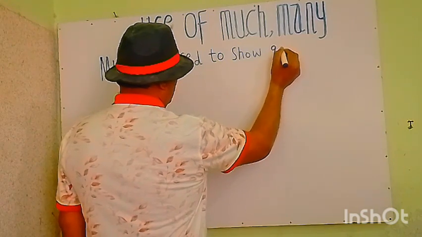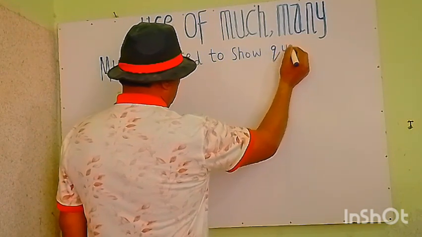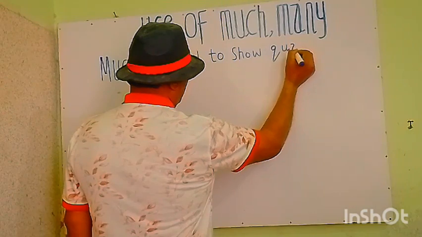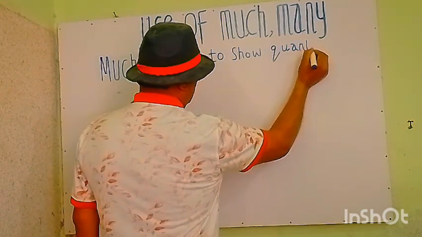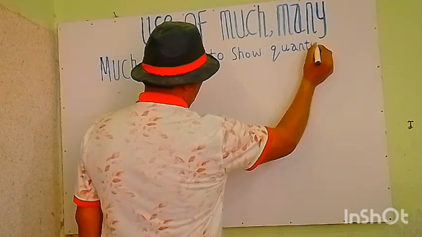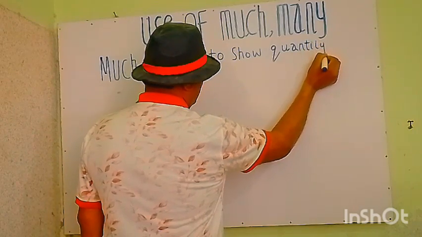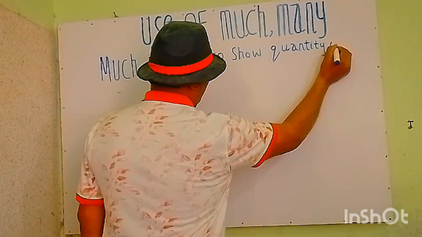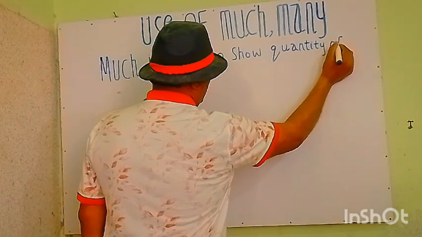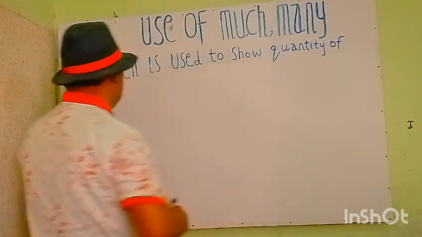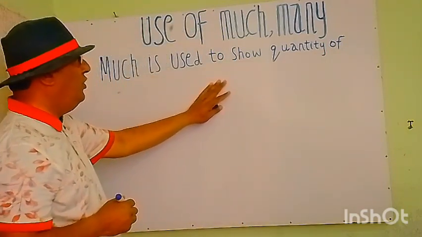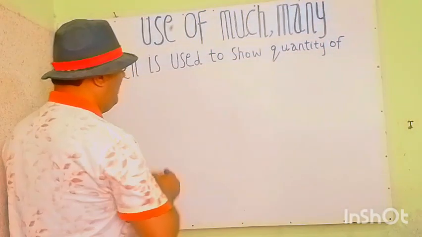Quantity. Quantity of different things. So we have the explanation here. Much is used to show quantity of different things.